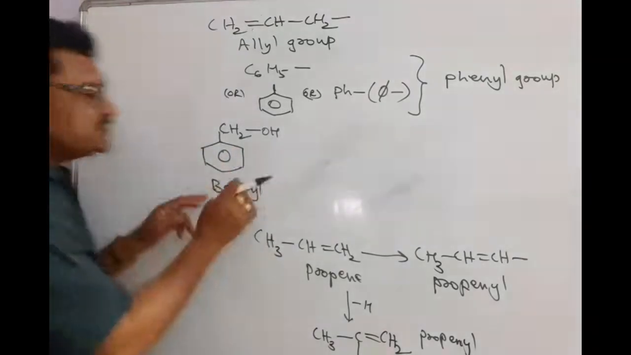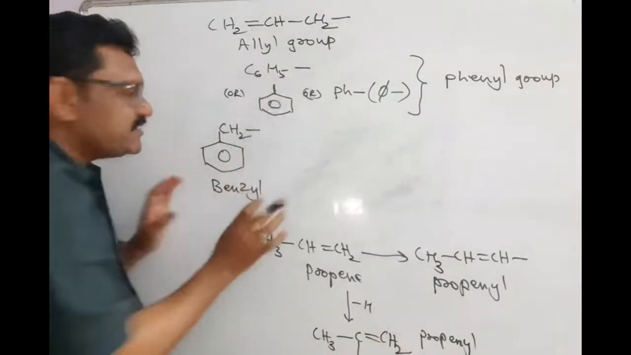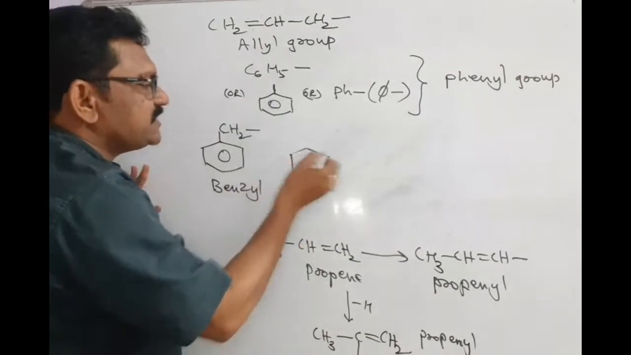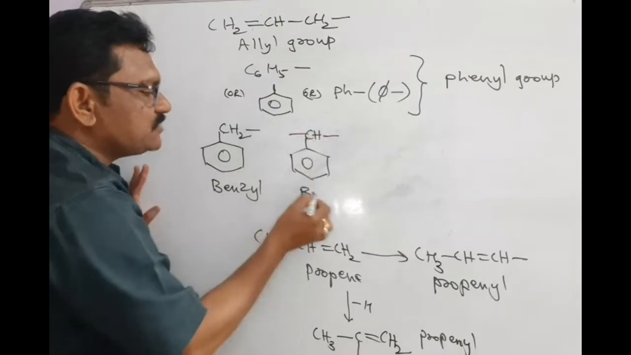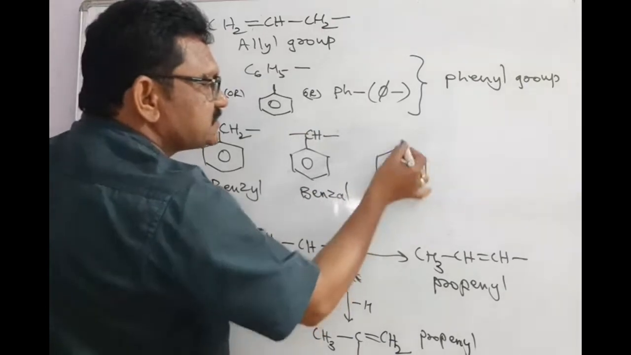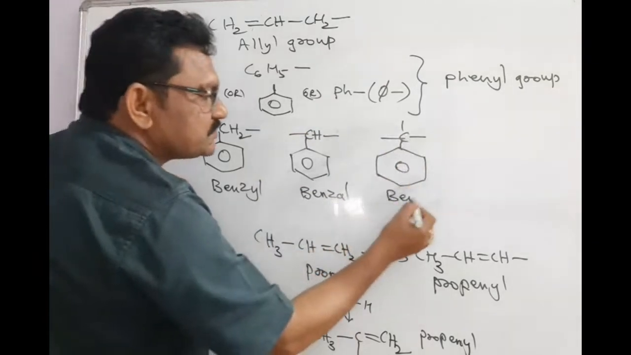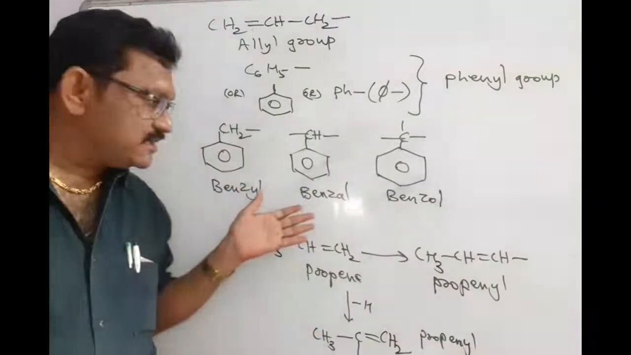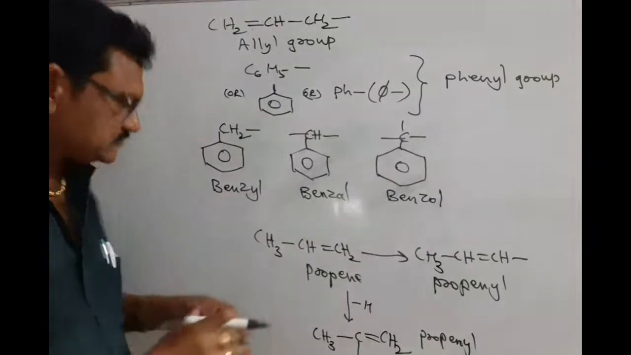Okay, this group you have to remember, this group is called the benzyl group. Here the main information: this group is called what? Benzyl. And I want to write another one, with a CH bond. This is called the benzyl group. And I want to write another group like this. This is called the benzal group. Please, all these are important. Copy down and note them in your running notes.